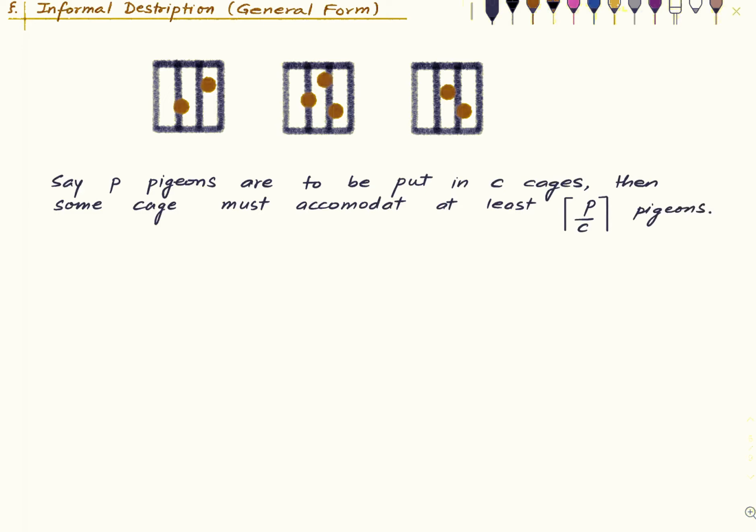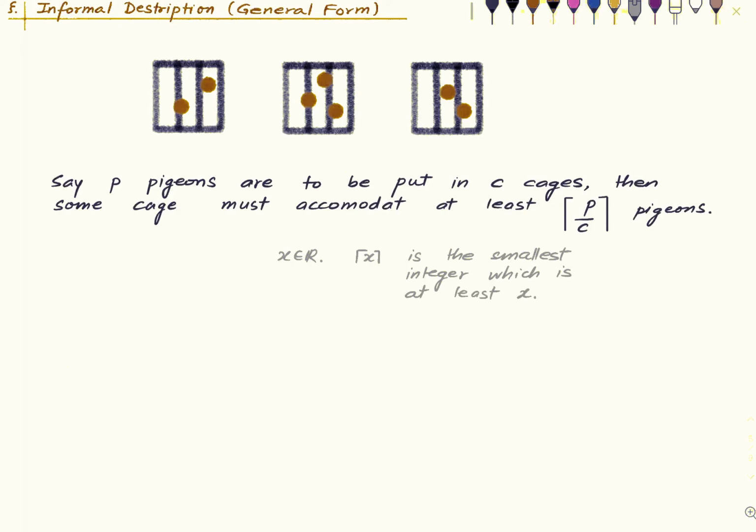So what is the ceiling value? Recall that. The ceiling value of a real number x. So x is some real number. The ceiling value of x is the smallest integer which is at least x.